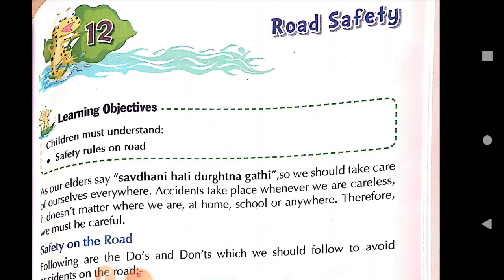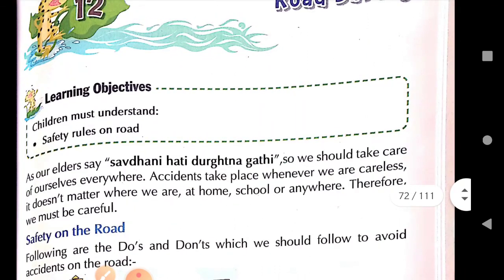Accidents take place whenever we are careless. It doesn't matter where we are, at home, at school, or anywhere. Therefore, we must be careful. Okay, so accidents can take place anywhere. As I told you, it is not only that while walking on the road accidents take place. Accidents can take place anywhere, at home, at school, while playing. While playing, so many times it happens, someone falls down and breaks his or her hand, feet, something, anything can happen.